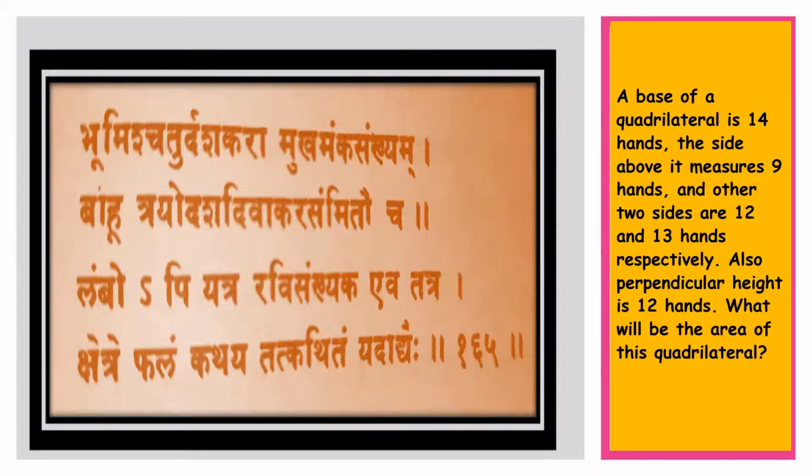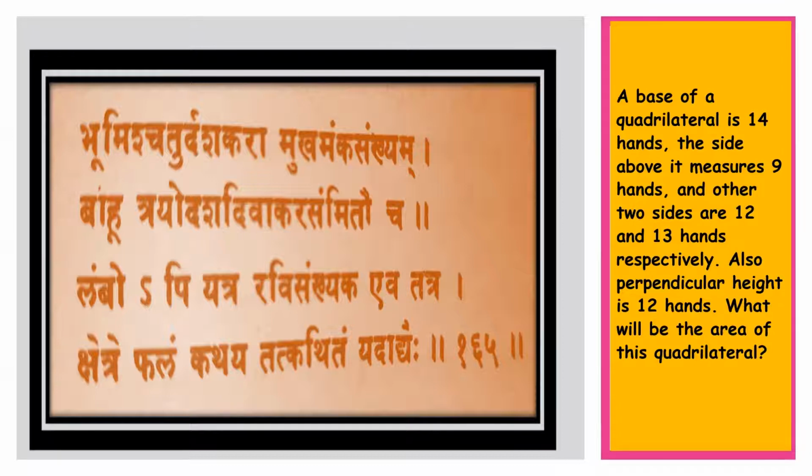Lambo is perpendicular. So the height of the quadrilateral is Yatra, which means the same as Ravi Sankhyaka, the same as the number of names of the sun, which is again 12. Yatra Tatra means now and then. So now this is the situation. Now tell me, my dear girl, what is the quadrilateral area?